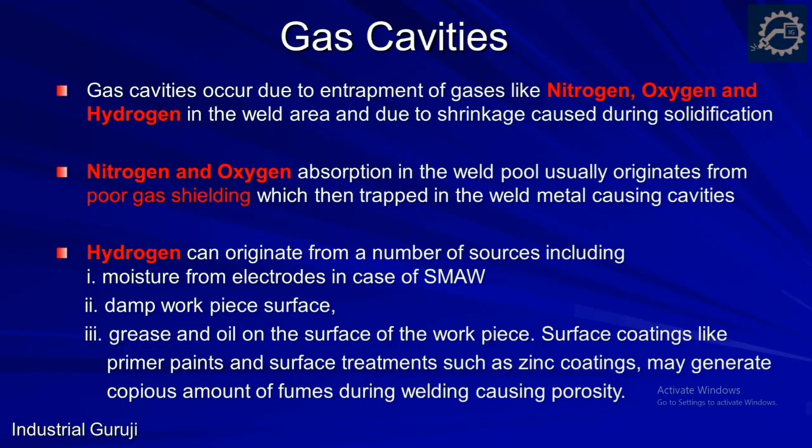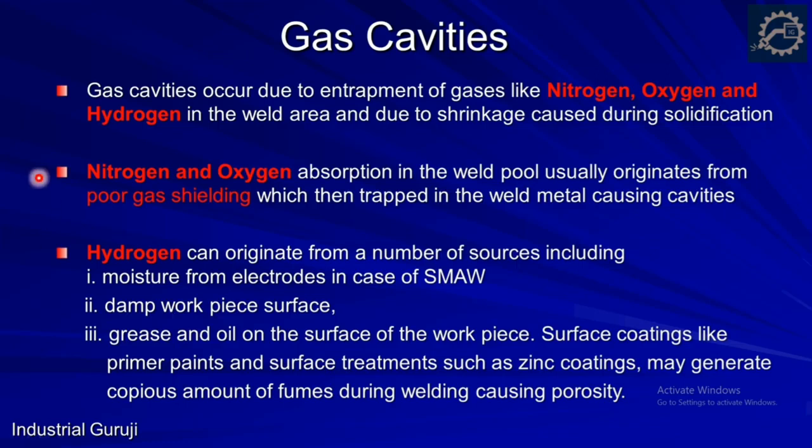Cavities are common in welds, but if not controlled, they can harm the entire structure. Today we are going to see why they are formed and how they can be reduced. Technically, cavities which form in the weld from the entrapment of gases like nitrogen, oxygen, hydrogen are due to the shrinkage caused during solidification. Now, these gases can originate from a number of sources.